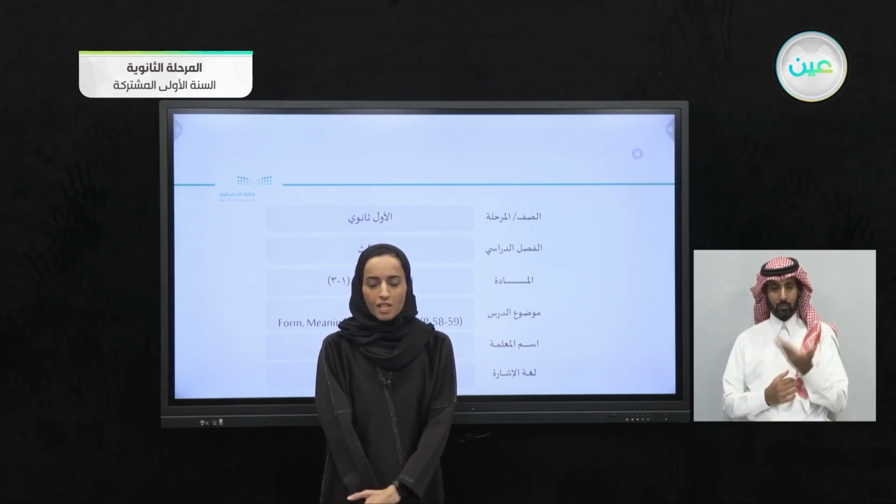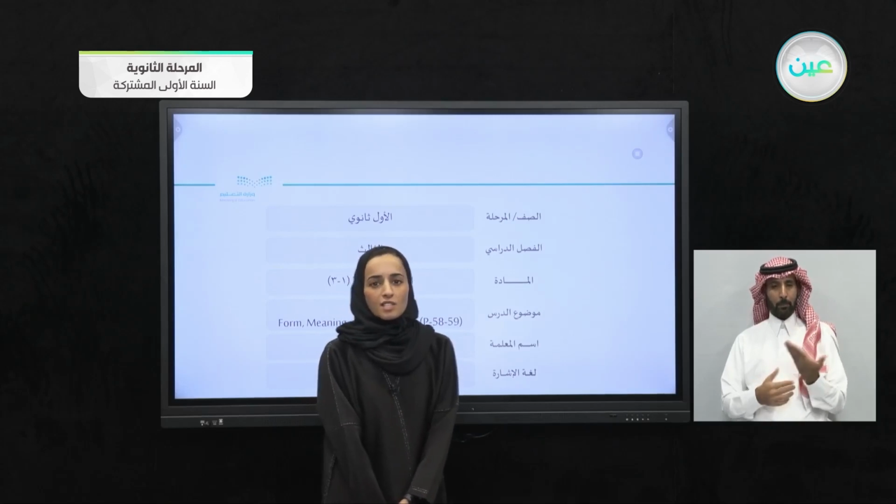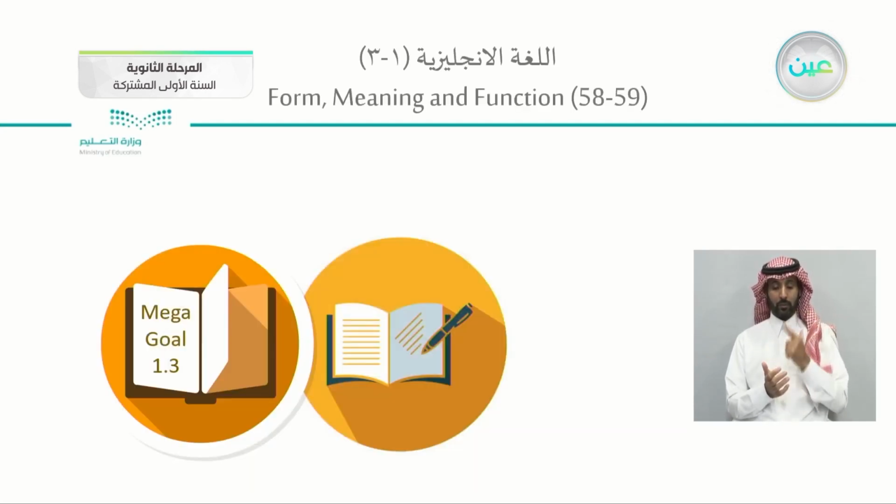In our lesson today, we will continue with our fourth unit. Our lesson today is the form, meaning and function, the first part from this lesson in your books, page 58 and 59. All you need for the lesson today is your books, page 58 and 59, a sheet of paper and a pen to take down your notes.